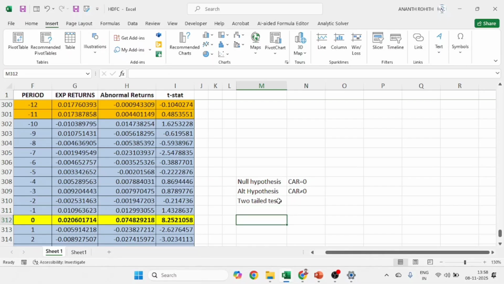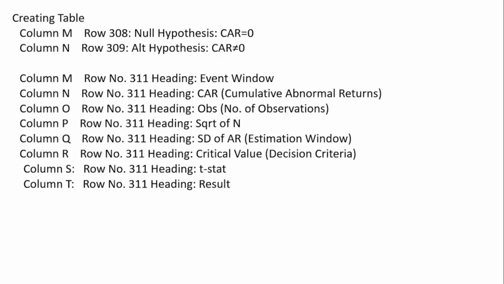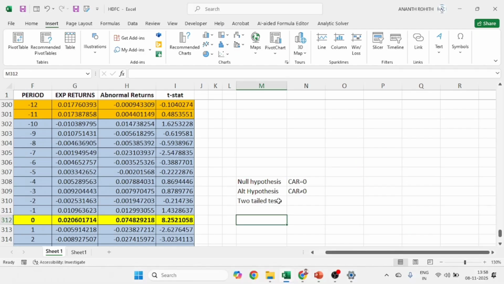So what are the requirements for this t statistic first? So we'll go with the requirements. I'll create the table. In the 311th row, you can prepare it anywhere, but I'm putting it nearer to the event window so that we can analyze or select the range easily.